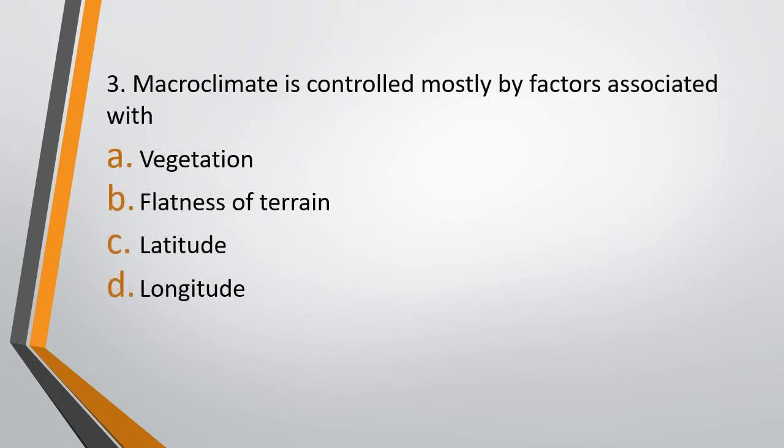Question number 3. Macroclimate is controlled mostly by factors associated with option A, vegetation, option B, flatness of terrain, option C, latitude, or option D, longitude. The correct answer is option C, that is latitude controls the macroclimate of an area.